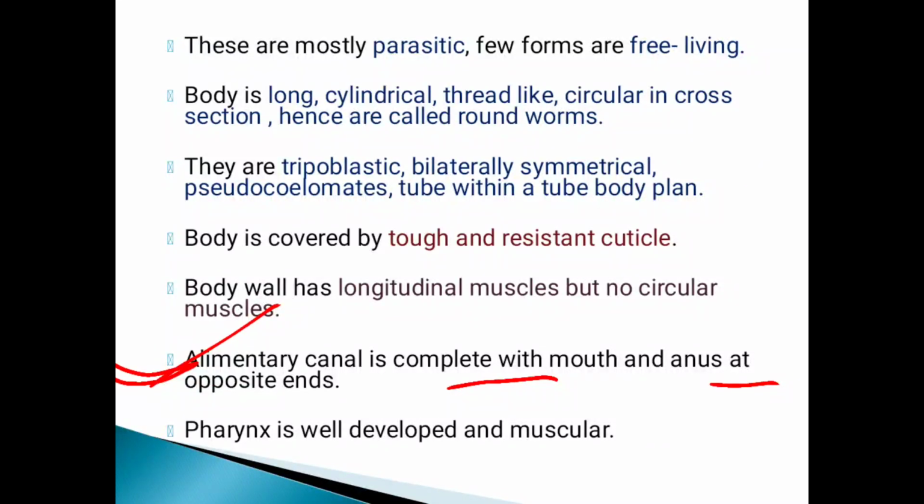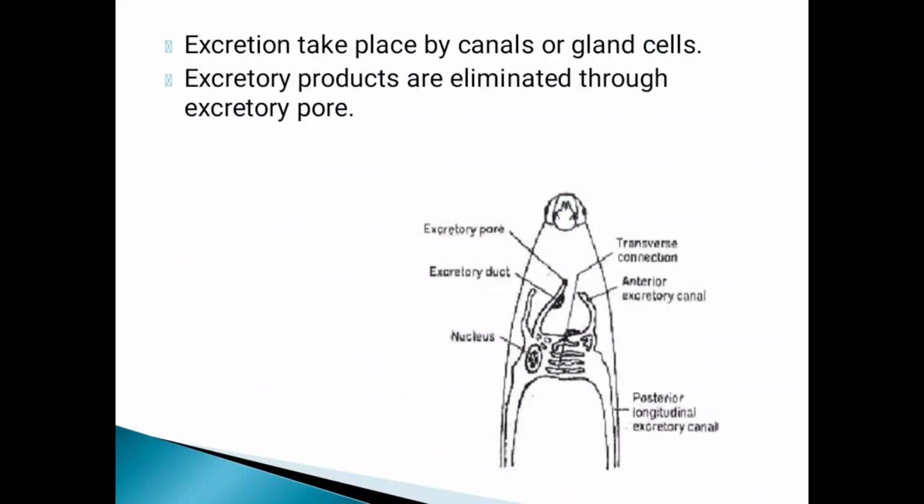The pharynx is well developed and muscular. Excretion takes place by canals or gland cells. In Ascaris there is an excretory pore, and excretory products are eliminated through it, as shown in this diagram.